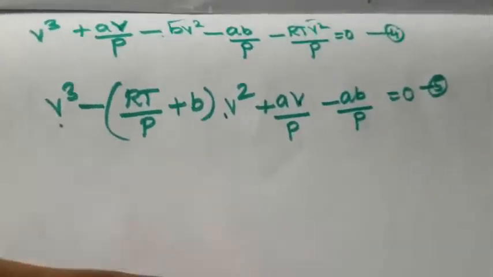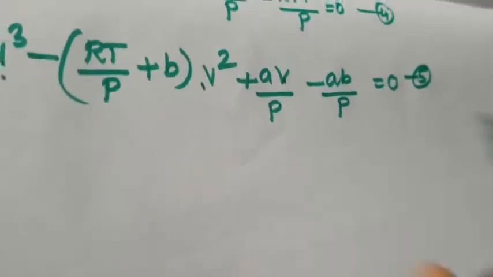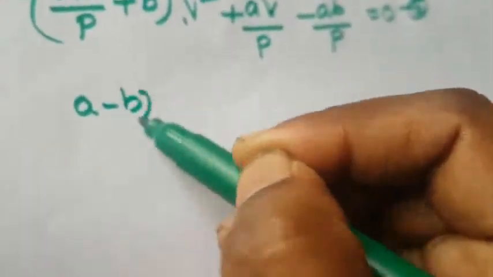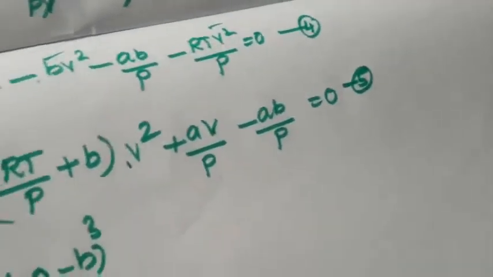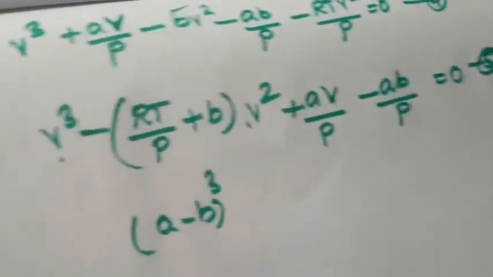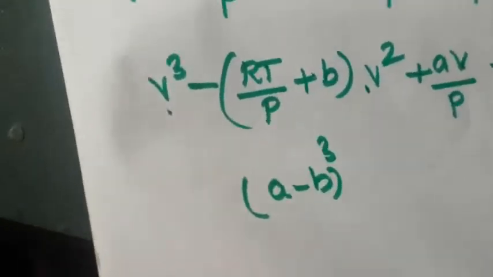Right. So next one is the cubic equation. So what is a cubic equation? A minus B the whole cube equal to 0. This is the cubic equation. A minus B equal to A minus B the whole cube. What is the formula of that?